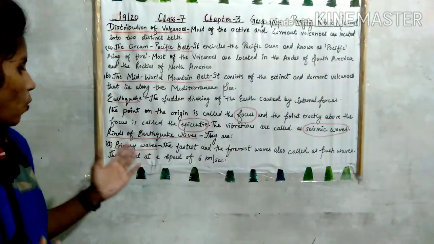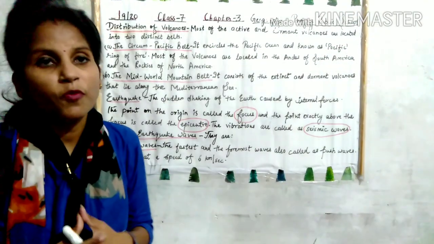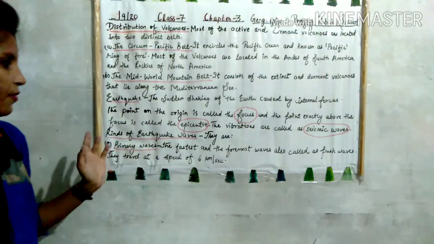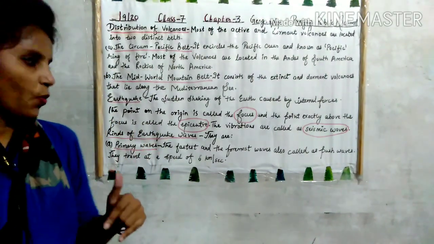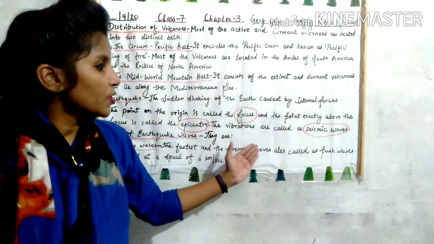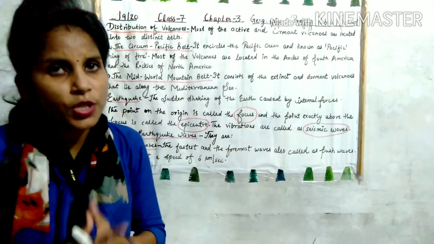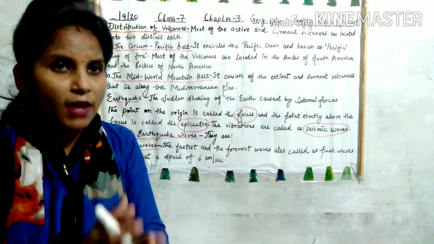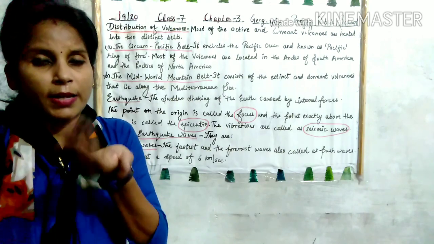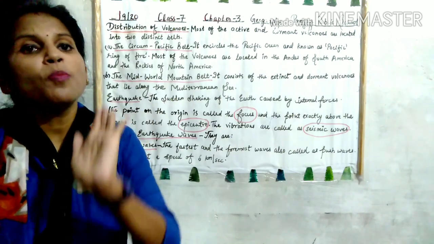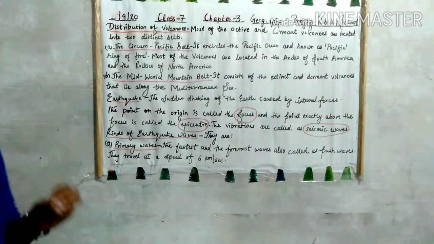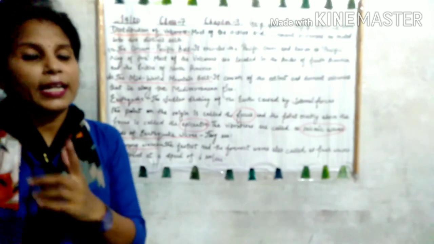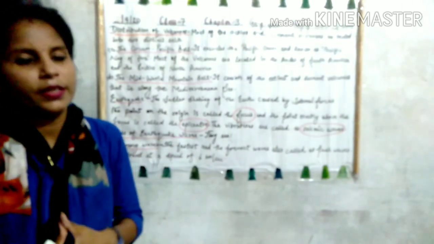Okay? Now kinds of earthquake waves. अब waves भी कितने types के होते हैं? They are mainly of three types. First one is primary waves. Primary means first, starting waves. The fastest and the foremost waves also called as push waves. तो ये सबसे fastest और foremost मतलब सबसे पहले उठने वाली waves है जिसे हम push waves कहते हैं. Push मतलब क्या? ये दूसरे waves को push करते हैं, धक्का देती हैं. Okay, and they travel at a speed of 6 किलोमीटर पर सेकेंड. मतलब एक सेकेंड में ये 6 किलोमीटर तक ट्रैवल करती हैं.